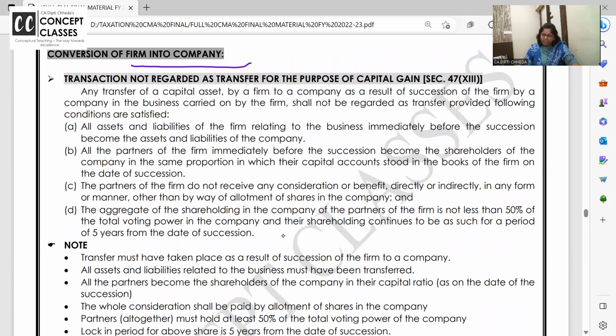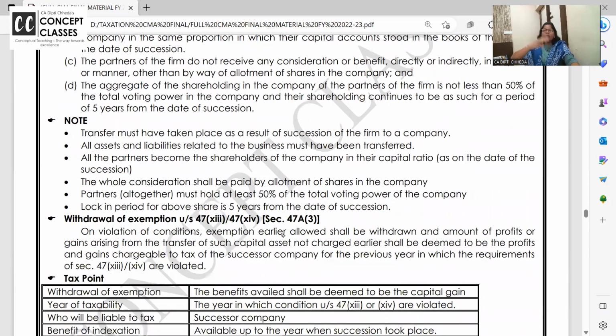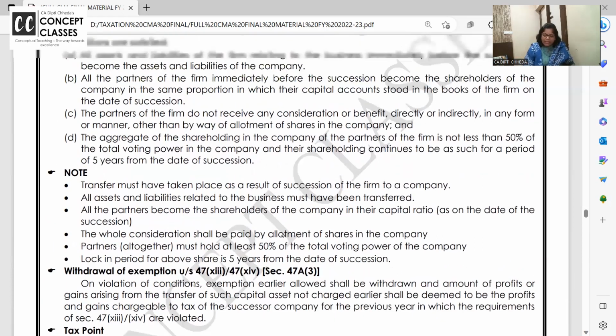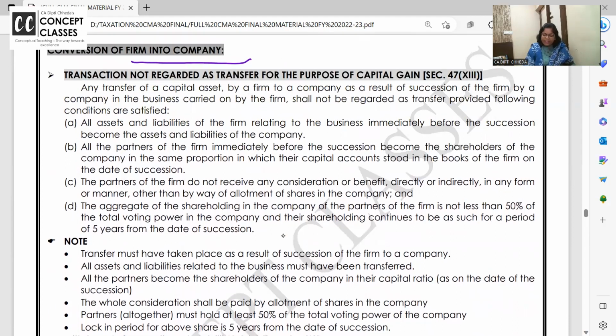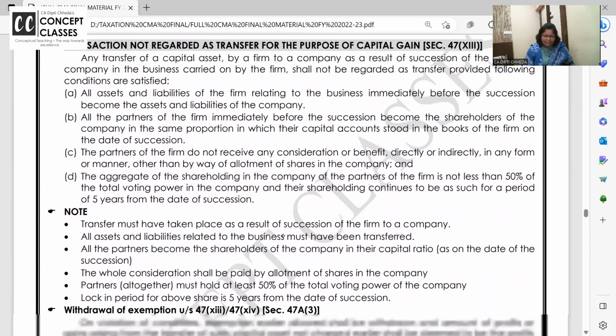Conversion of a partnership firm into a company. All the partners are becoming the directors. And whatever are the reserves of the firm, they will become the reserves of the company. No partners will take any benefit. So if all the conditions are satisfied, then the transfer is exempt.